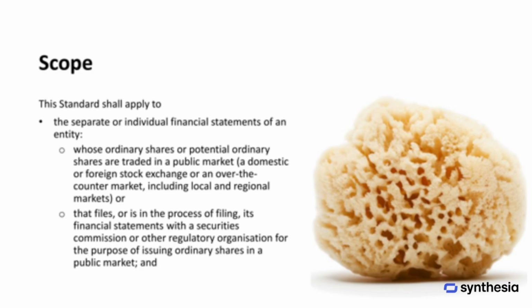IAS 33 applies to the separate or individual financial statements of entities that have ordinary shares or potential ordinary shares traded in a public market, whether on a domestic or foreign stock exchange, an over-the-counter market, or local and regional markets. It also applies to entities that are filing, or in the process of filing, their financial statements with the Securities Commission or another regulatory body for the purpose of issuing ordinary shares to the public.